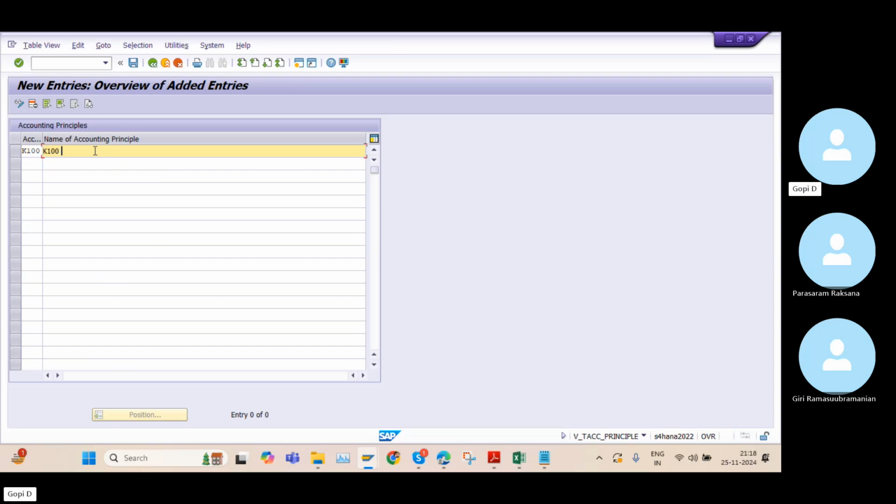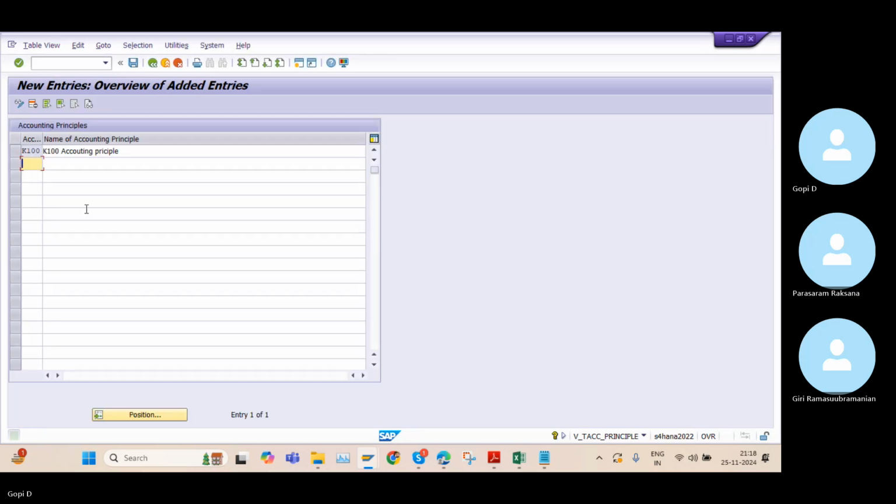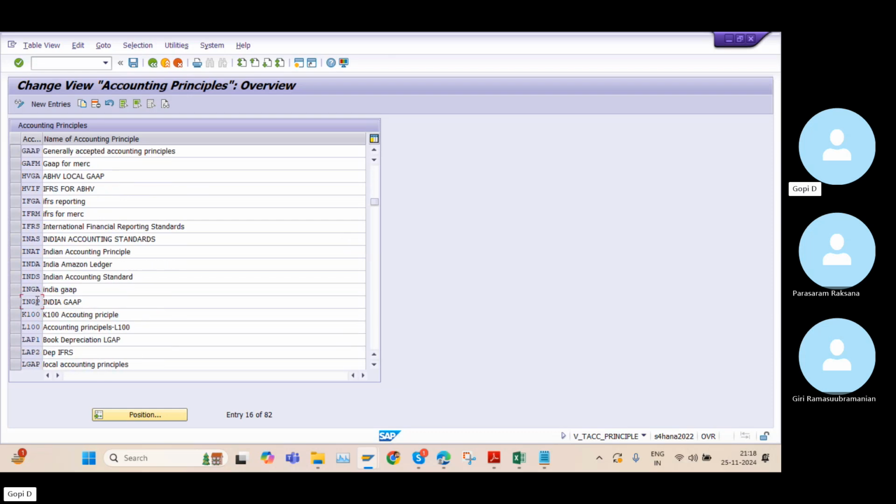Okay. K100 accounting principle. And click on save. We just maintained one accounting principle, based on the company code we created earlier.